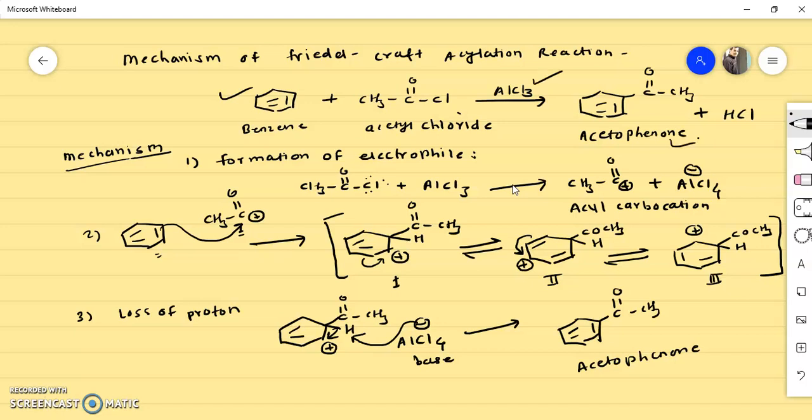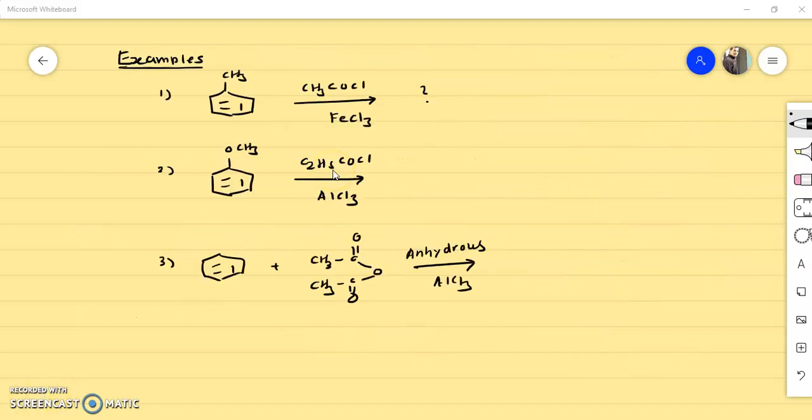I hope all of you have understood this mechanism. It is very simple to understand. Now we'll see some examples of this Friedel-Crafts acylation reaction. Suppose this is the first example. Now you see it is a monosubstituted benzene, and the CH3 group is an electron donating group. So the electron donating group activates the benzene ring, and therefore the electron density on the ortho position and para position increases. So we get the product at ortho and para position.